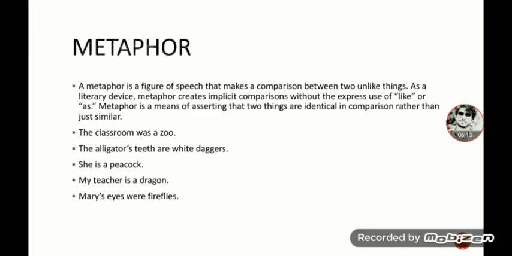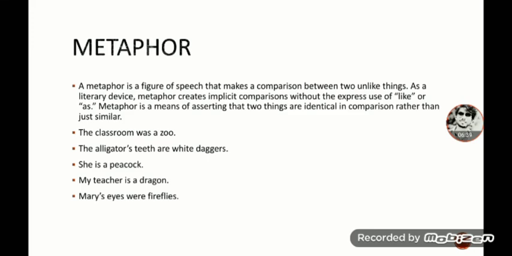With the help of this example, you will easily understand the main concept of simile and metaphor. For example, if I say that Ali is as brave as a lion, or Ali is like a lion, it means that Ali is brave like a lion. But if we directly say that Ali is a lion, it means the same, but what is the difference between them?